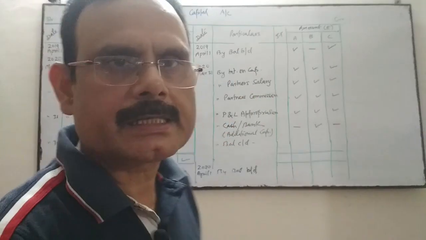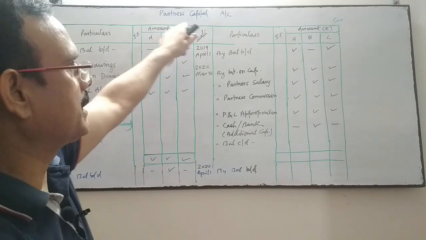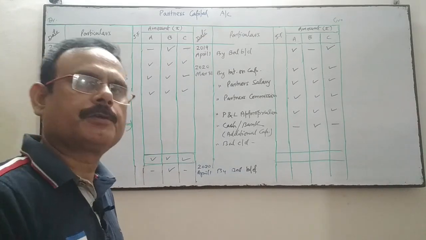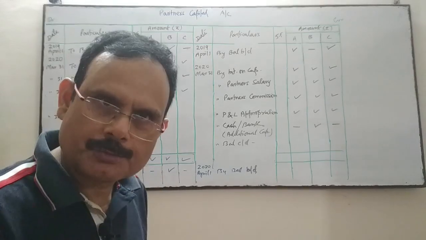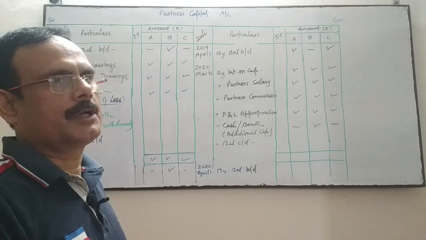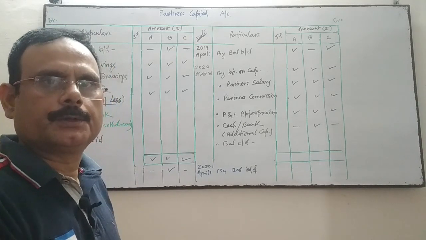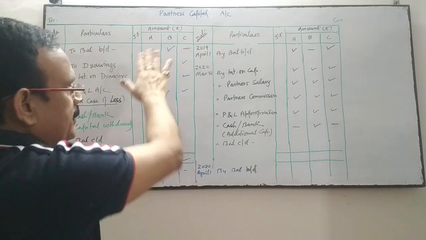So the capital balance of this account may be a debit balance or may be a credit balance. See the partner's capital account, the heading will be partner's capital. Same, I am assuming that the financial year starts from 1st April and closes on 31st March 2020. 2019-20 is our financial year, okay, and the firm has 3 partners.